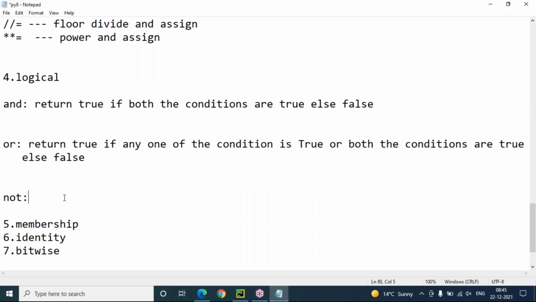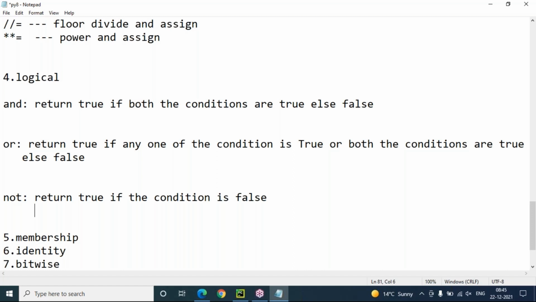Next, not is there. Not means simply opposite. That is, if the condition is true, then it returns false. If the condition is false, then it returns true only. Return true if the condition is false. Return false if the condition is true. That is reverse.